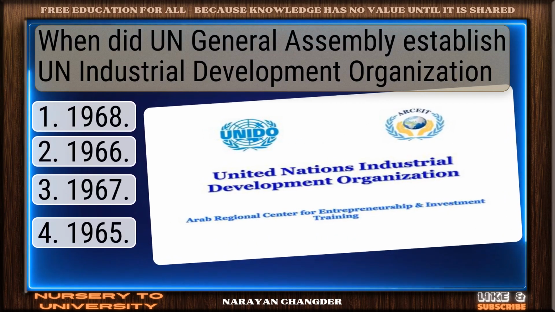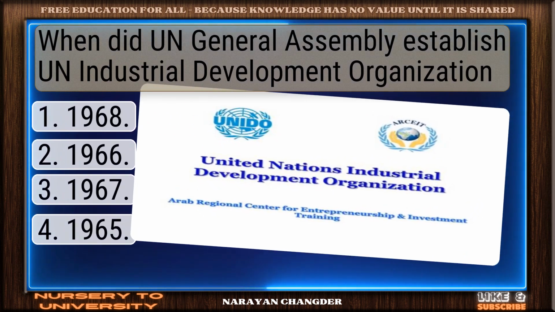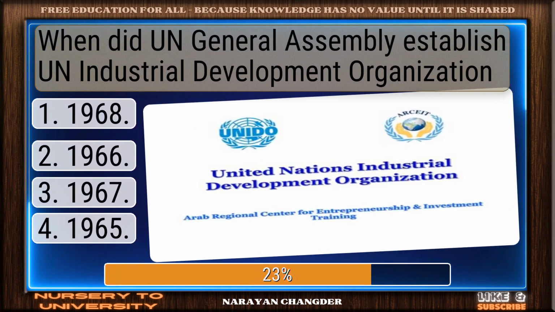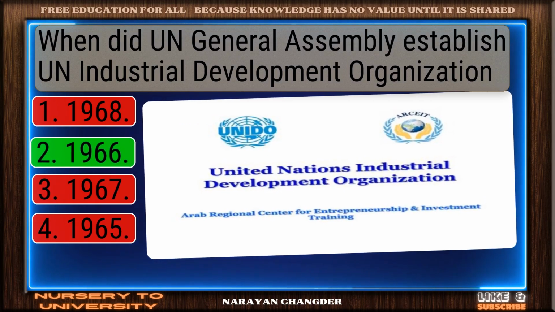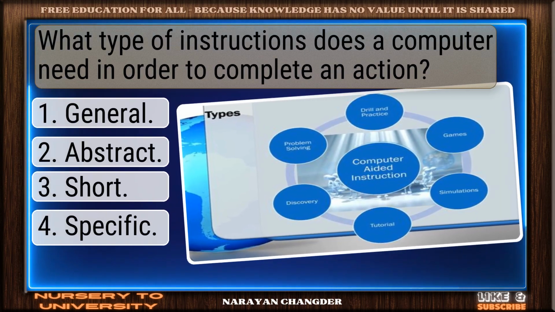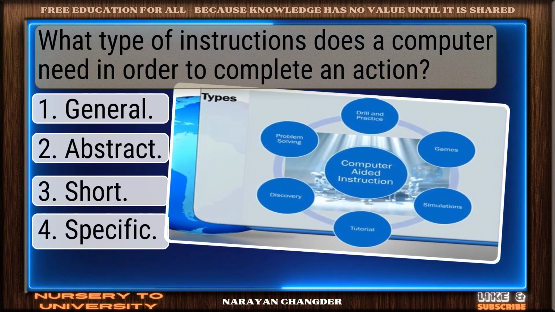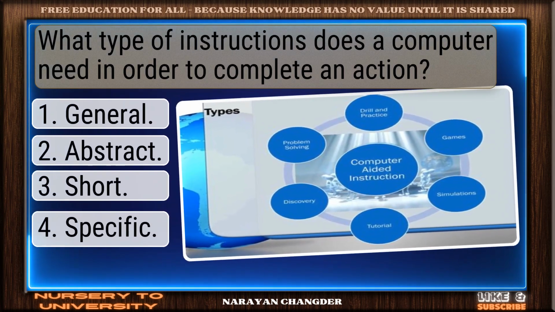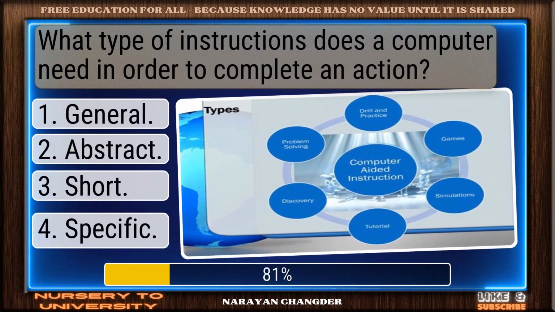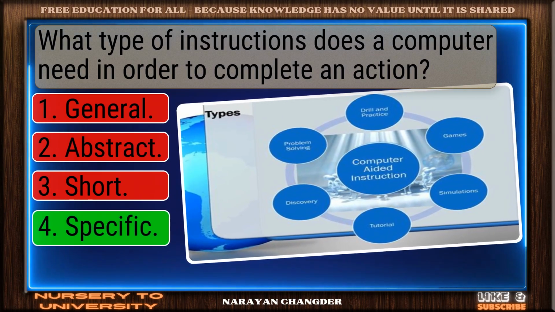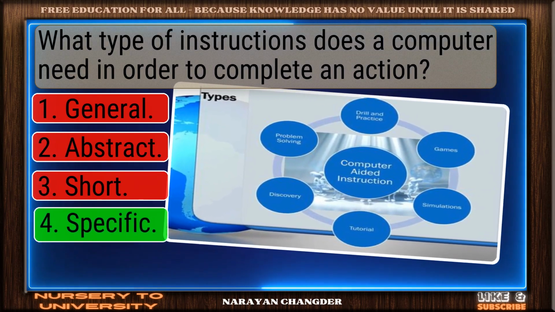When did UN General Assembly establish an Industrial Development Organization? 1966 fits. What type of instructions does a computer need in order to complete an action? Excellent choice. Specific is right.